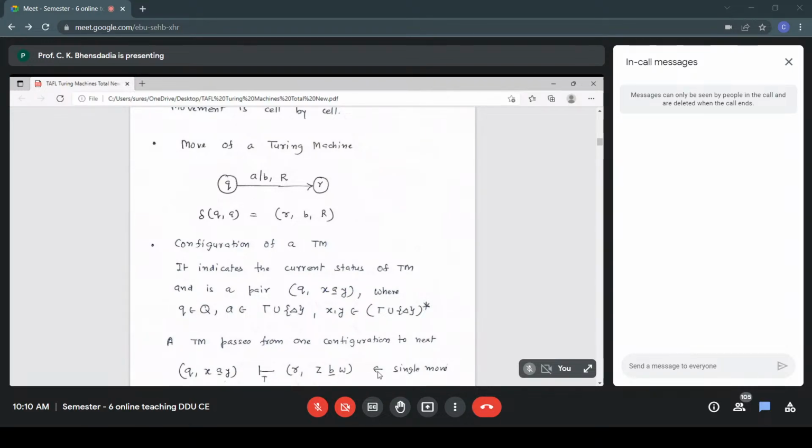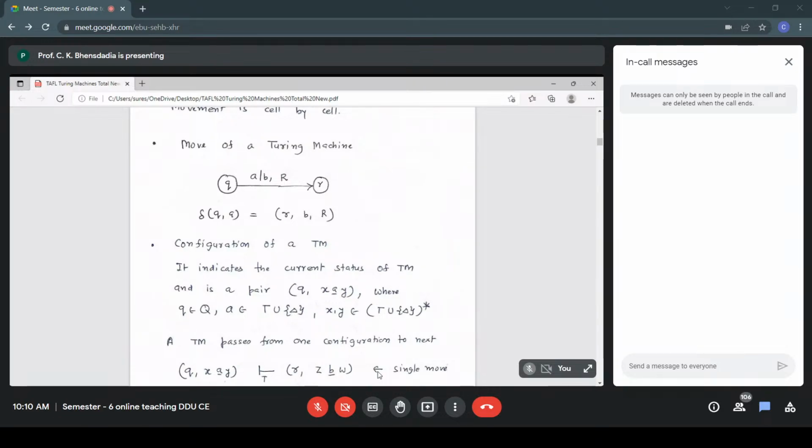To the left of this current square, I have some symbols, indicated by X. Towards the right, I have other symbols, indicated by Y. So XAY together is nothing but the tape content. Except for this content of X, A and Y, because the tape is infinite in length, the remaining squares are considered to be blank. Nothing is written.